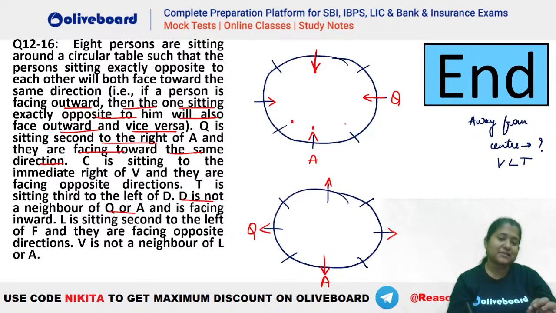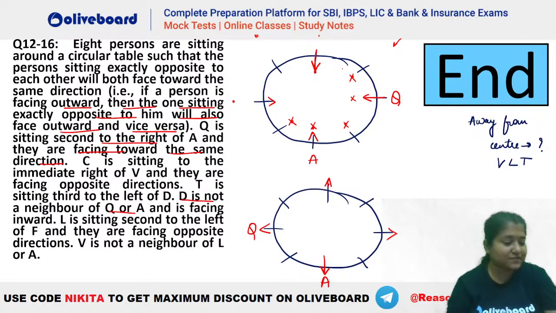So in this case, you can see these are not the possibilities to place your D. You cannot have him here, not here, not here. Not a possibility. So it is given that T is sitting third to the left of D and D is not a neighbor of Q or A. And also D has to be facing inwards. Let's say if you take your D at this position. So T has to be third to the left of D. So you can see T can be this person. Okay, possible. If you take your D here, you can see not possible. If you take your D here, then T possible. So we have two possibilities here.